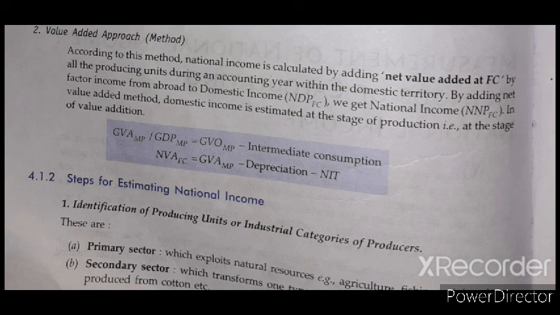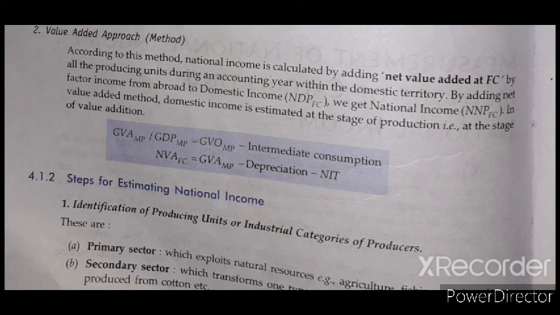Intermediate goods are those goods which are used for the production of the commodity, for example all the raw materials. So to calculate GDP MP, we subtract the intermediate consumption from GVO MP.